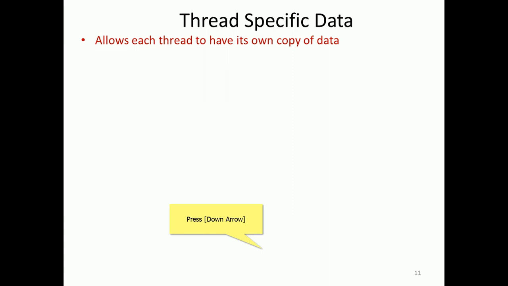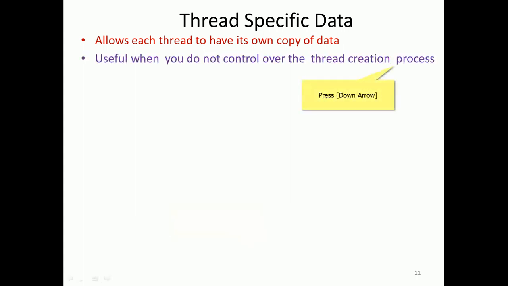It has its own intermediate results, or its own process-related information, and those records need to be kept locally also. This is useful when you do not have control over the thread creation process. The creation process may not be in our control. In such a case, that local copy of the thread's data will be helpful.